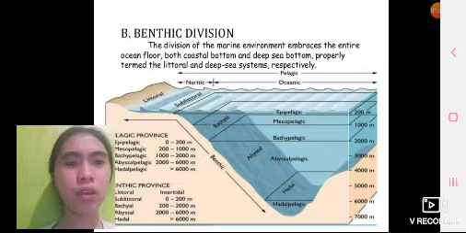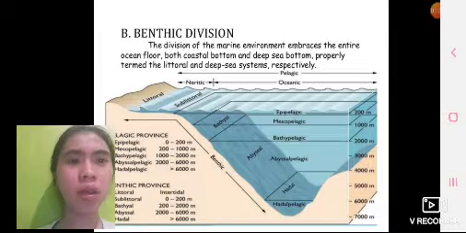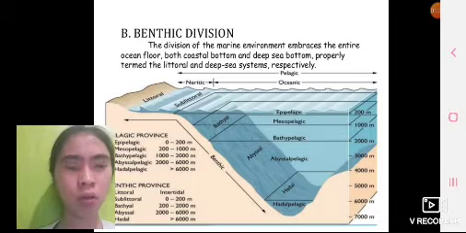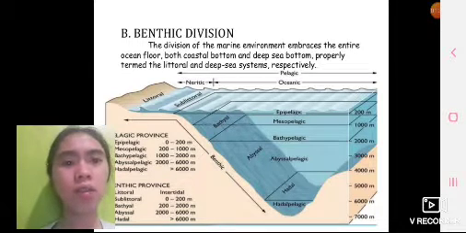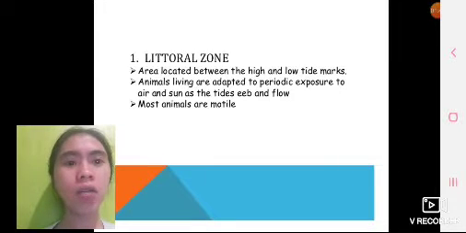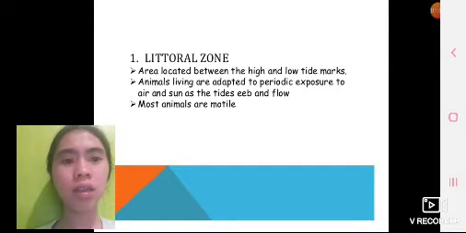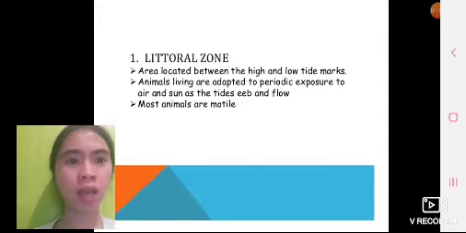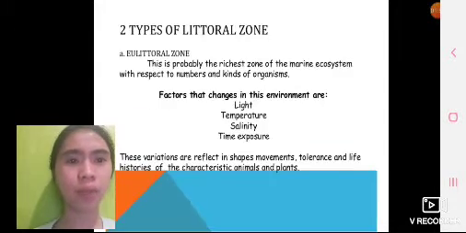The benthic division of the marine environment embraces the entire ocean floor, both coastal bottom and deep sea bottom, properly termed the littoral and deep sea systems respectively. The littoral zone is located between the high and low tide marks. Animals living there are adapted to periodic exposure to air and sun as the tides ebb and flow. Most animals are motile.